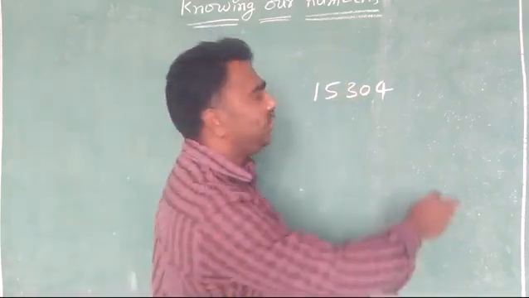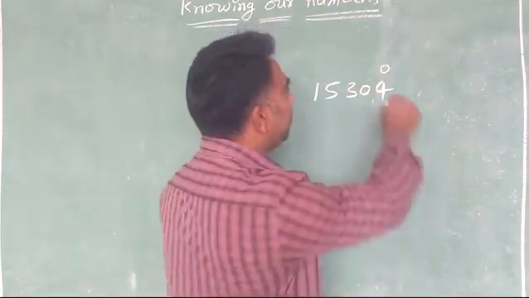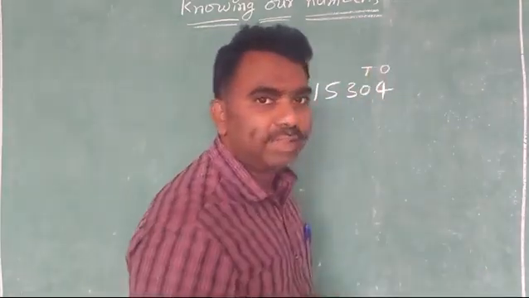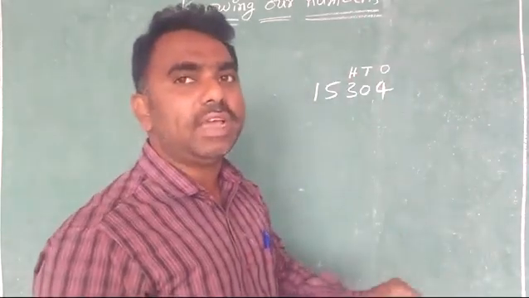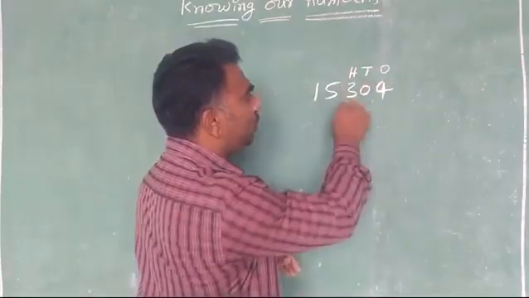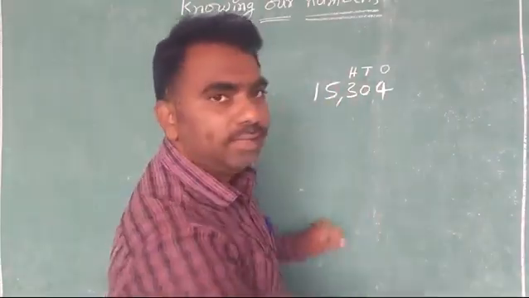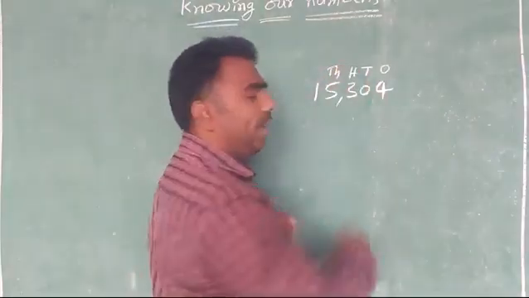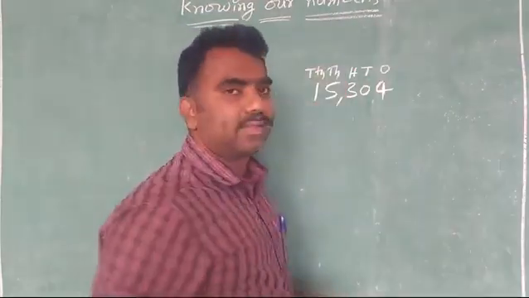What are the places here? This is ones place, this is tens place, and this is hundreds place. For reading convenience, we keep the comma before the hundreds like this, and then this is thousands place and this is 10,000 place.